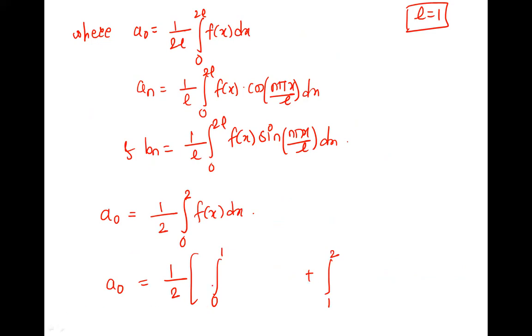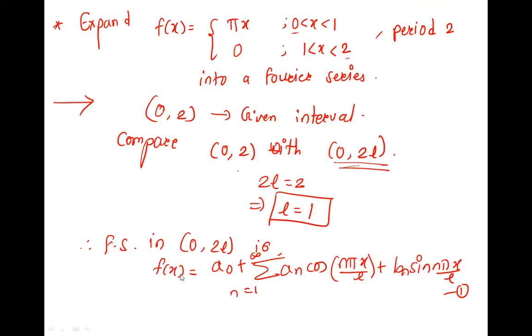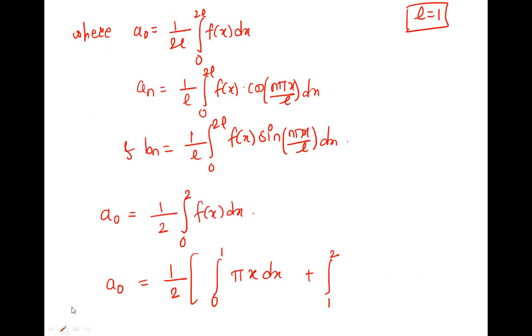And on 0 to 1, what is the value? Pi x dx. And on 1 to 2, it is 0, so it is 0 dx, which means the whole thing is 0. So we need to solve the first part only. Pi is constant and comes out.